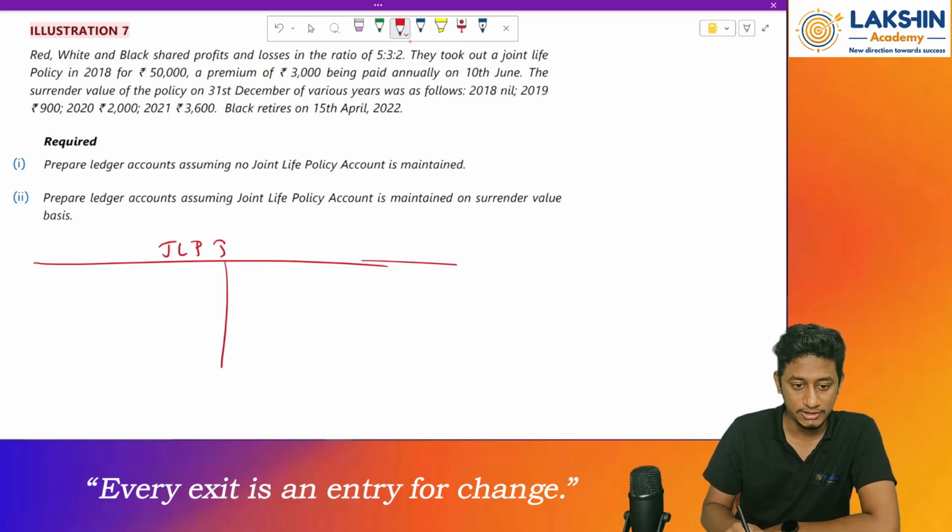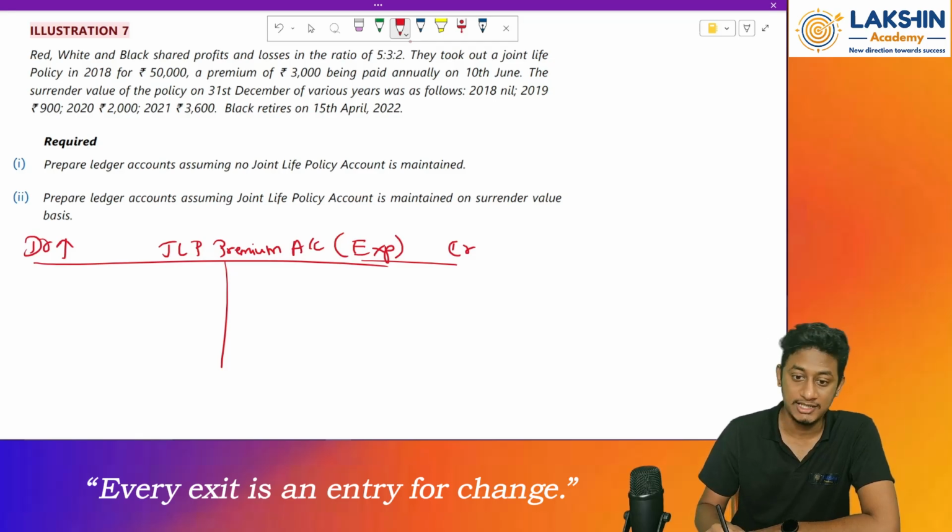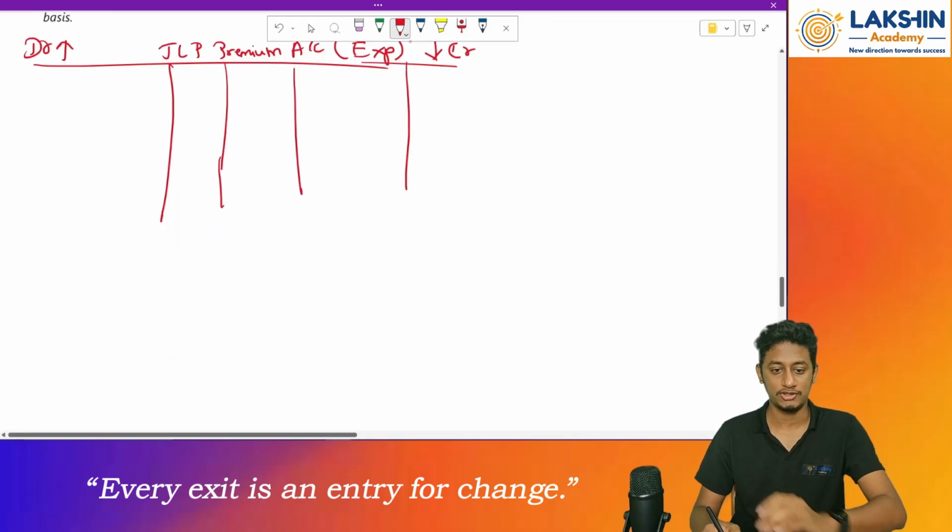Joint life policy premium account. So what is this account categorized as? It is an expense account. So that means any entry I pass on the debit side will increase the balance, any entry I pass on the credit side will decrease the balance. Clear? Yes. So now make a small date column also this time.